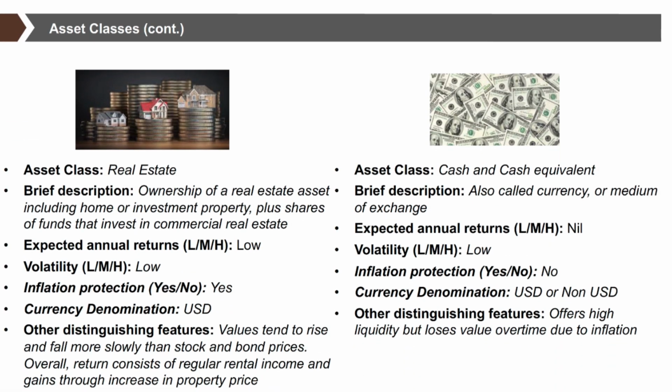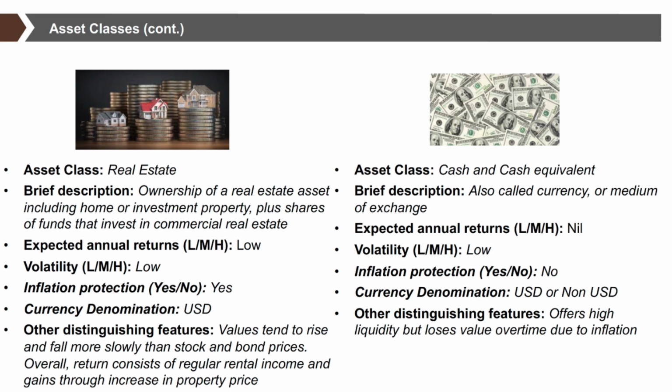Next critical asset class is real estate. The ownership of real estate assets, including home or investment property, plus shares of funds that invest in the commercial real estate. The expected annual returns are low and volatility is low. There is inflation protection, and currency denomination is US dollar. Other distinguishing feature is that values tend to rise and fall more slowly than stock and bond prices. Overall, return consists of regular rental income and gains through increase in property price.